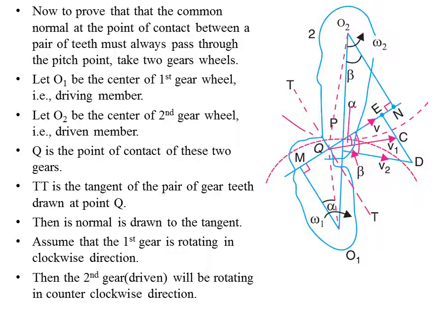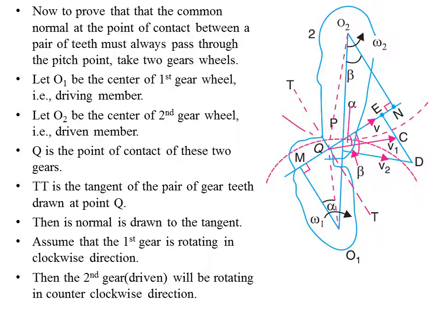Let O1 be the center of the first gear wheel, that is the driving member, and O2 be the center of the second gear wheel, that is the driven member. That means O1 drives O2. And Q is the point of contact of these two gears. So these two gears meet at the point Q.